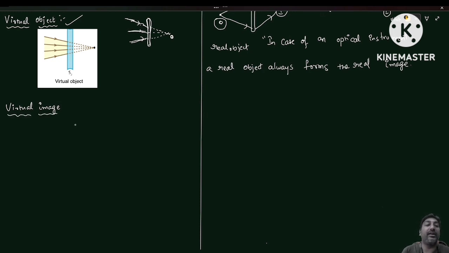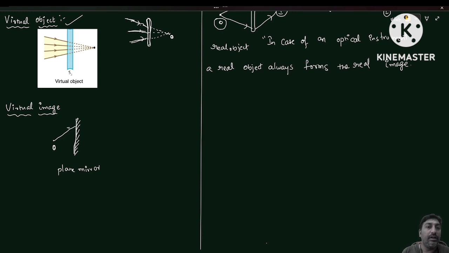Virtual image means, I can take an example. I'm taking an example of a plane mirror. So here it is a plane mirror, and here I'm taking a real object. It is a real object. Okay.